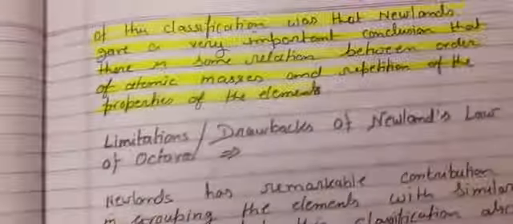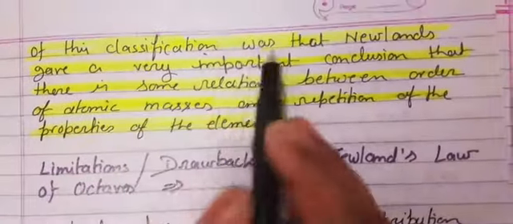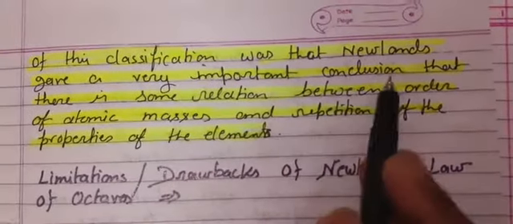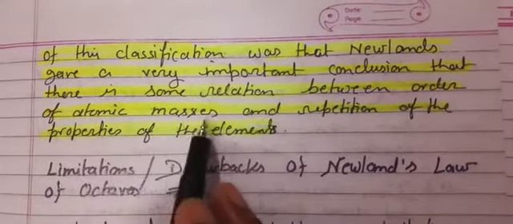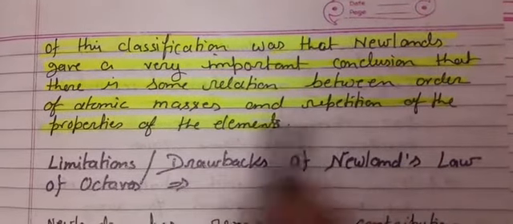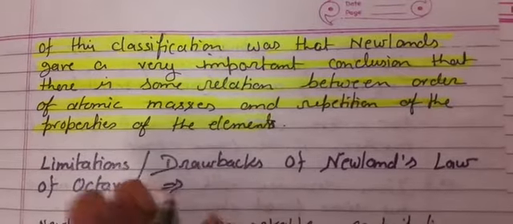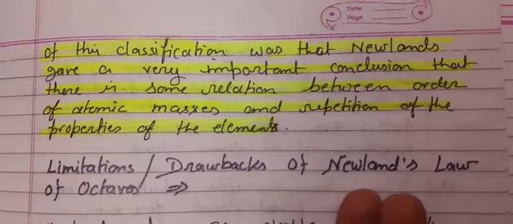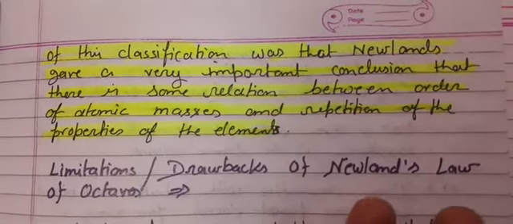But what was the merit, the plus point, of his classification? The plus point was that Newlands gave a very important conclusion: there is some relation between the order of atomic masses and the repetition of the properties of the elements. Can you see, children? Every scientist has given some clue, something new for the next group of scientists to discover something more to reach the goal.